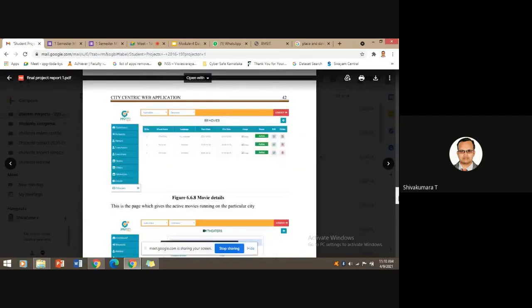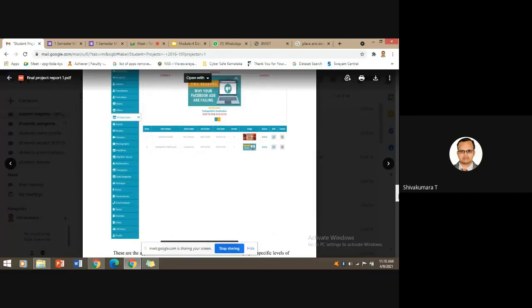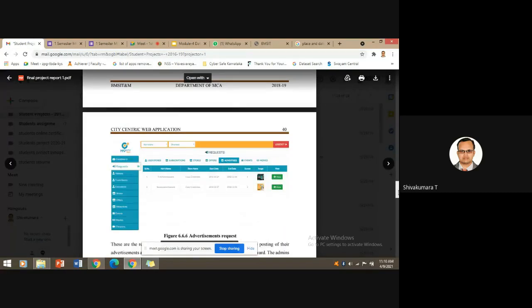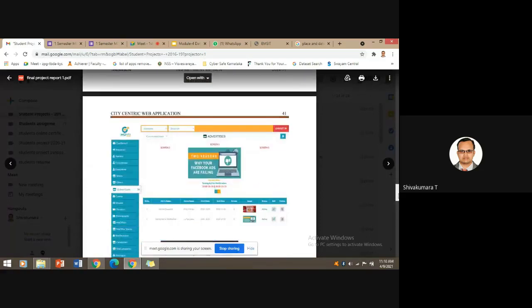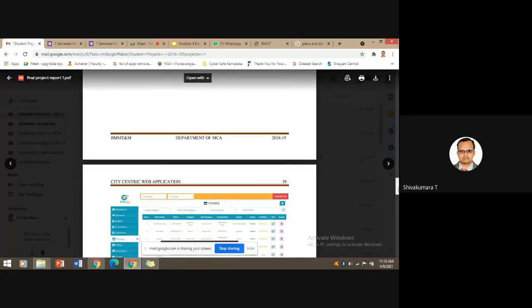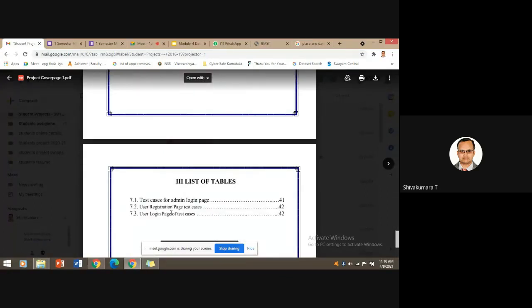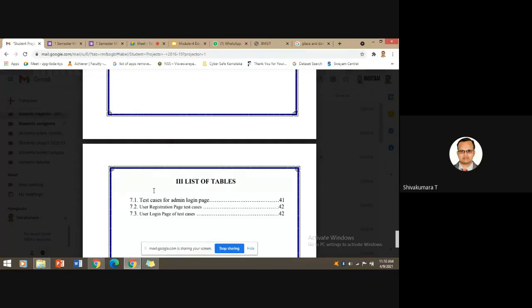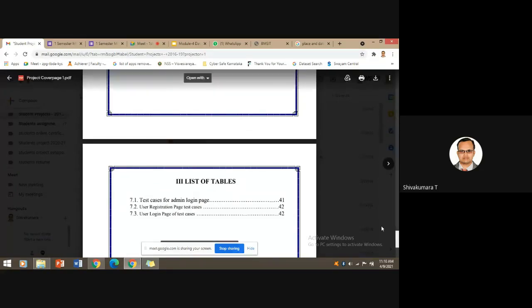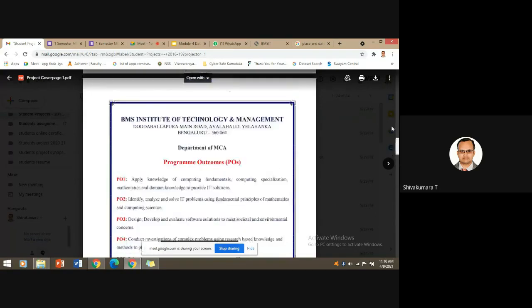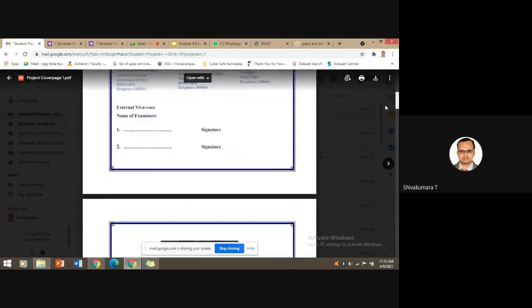You can observe, page 41. Yeah. Is it clear? So wherever you use a table, such as test cases, a list of tables needs to be included in the preliminary pages. So this is about the preliminary pages of the project report.